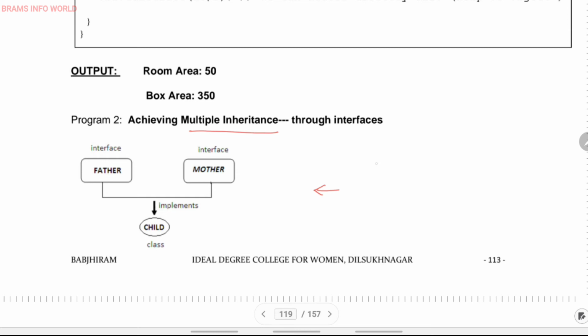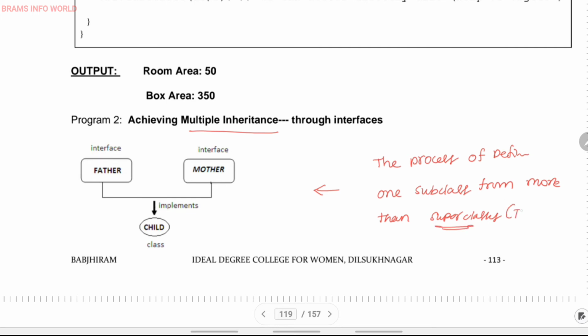What is multiple inheritance? The process of defining one subclass from more than one superclass is called multiple inheritance, but here the superclasses are nothing but interfaces.